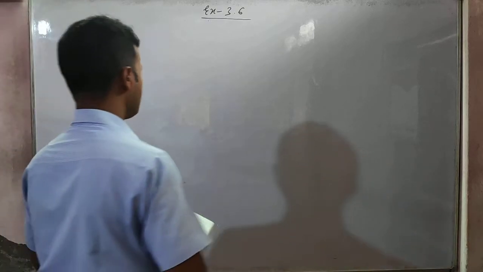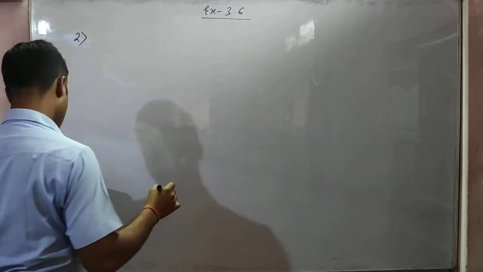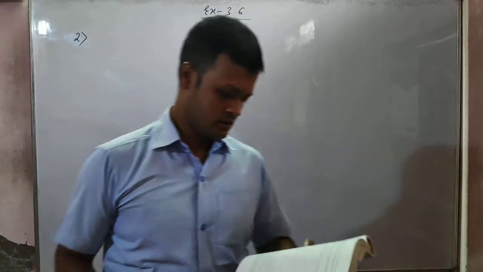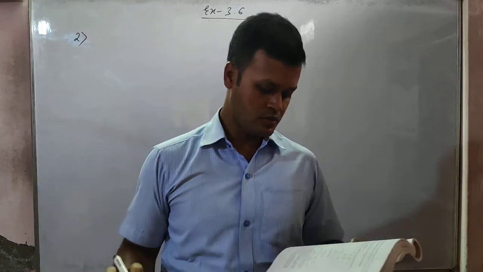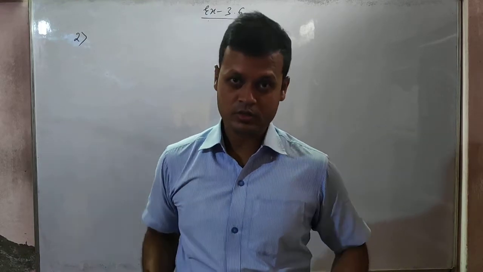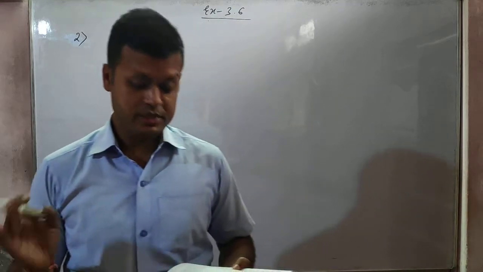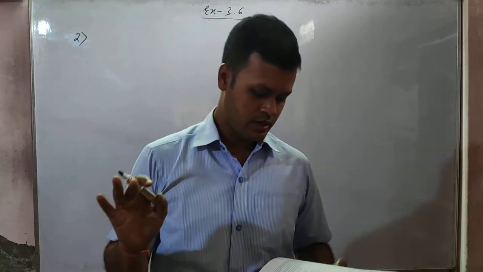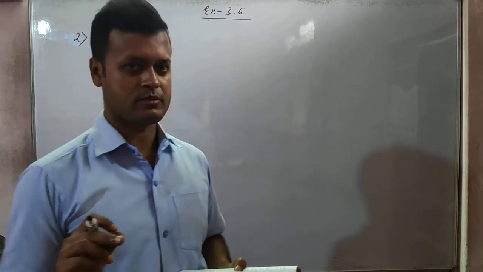So students, let us see one statement sum also. Number 2, 3.6, number 2. Ritu can row downstream 20 km in 2 hours and upstream 4 km in 2 hours. Ritu can row 20 km, rowing, that means rowing of the boat, isn't it? So 20 km Ritu can row downstream in 2 hours and upstream she can row 4 km in 2 hours. Find the speed of rowing in still water and the speed of the current.